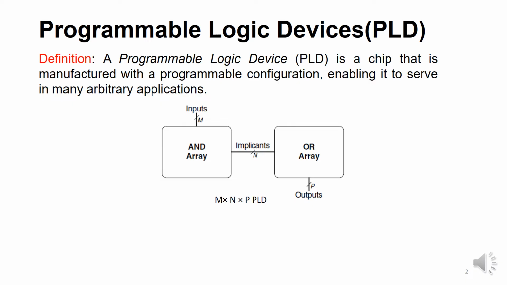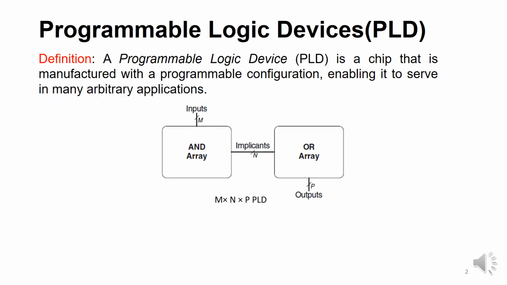In this, we have an AND plane and an OR plane. We have m number of inputs to the AND plane, and it produces n number of outputs. These outputs go as inputs to the OR plane, and the OR plane produces p outputs.